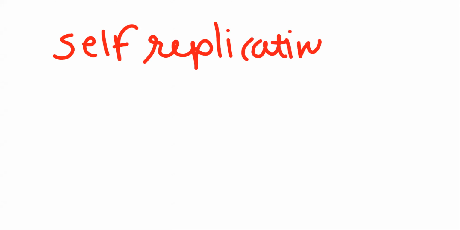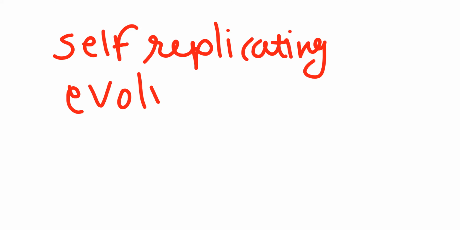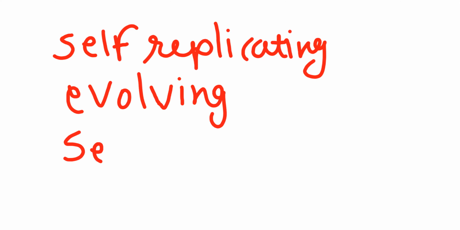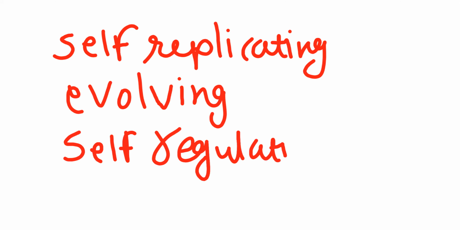Living organisms are self-replicating, evolving, and self-regulating interactive systems which are capable of responding to external stimuli.